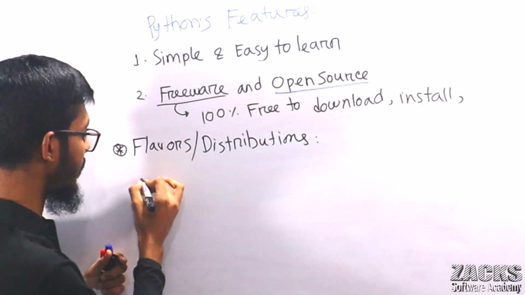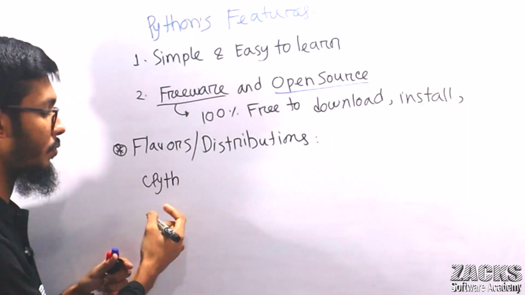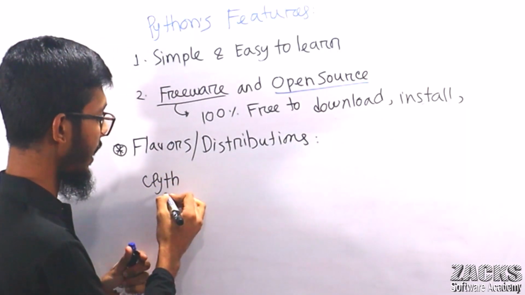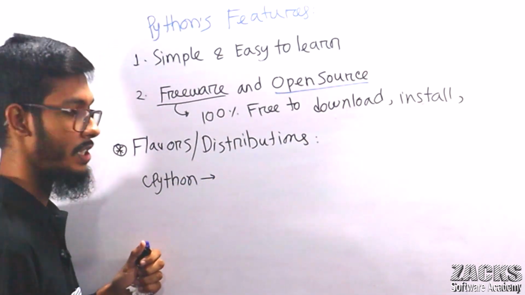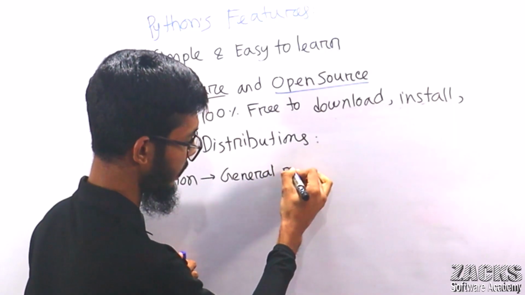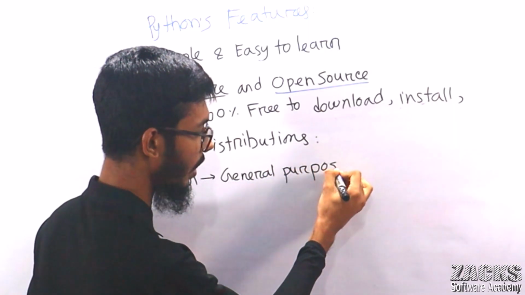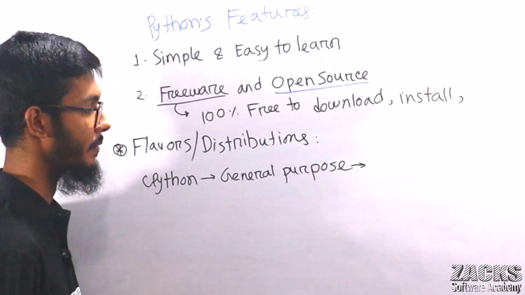For example, consider CPython as one distribution. Mainly it is used for general purpose, and we are mainly using this general CPython.